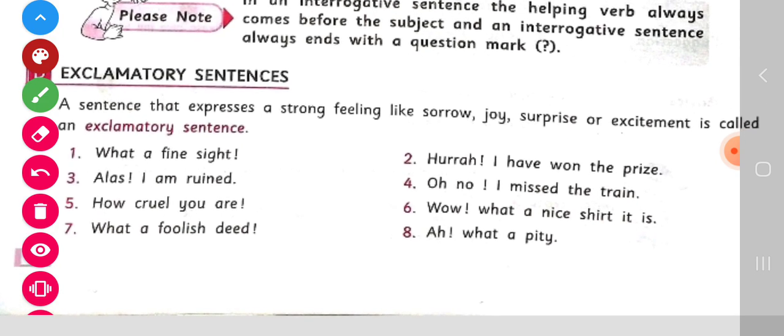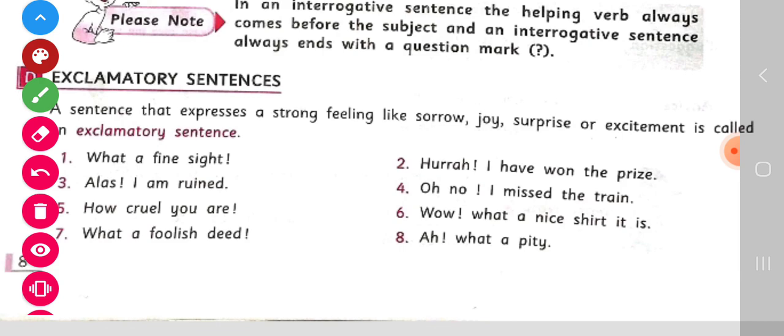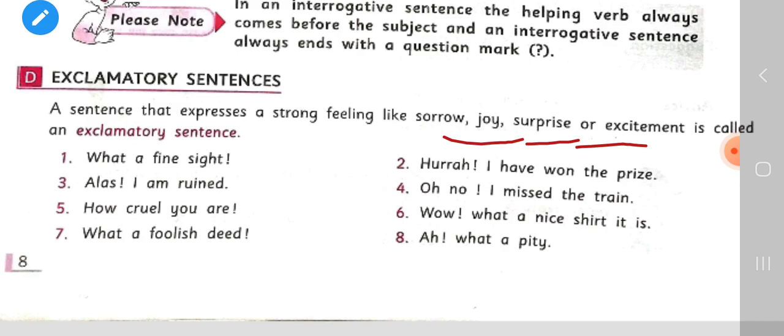Now children, let's know about exclamatory sentences. Children, a sentence that expresses a strong feeling like sorrow, joy, surprise, or excitement is called an exclamatory sentence. For example, what a fine sight!